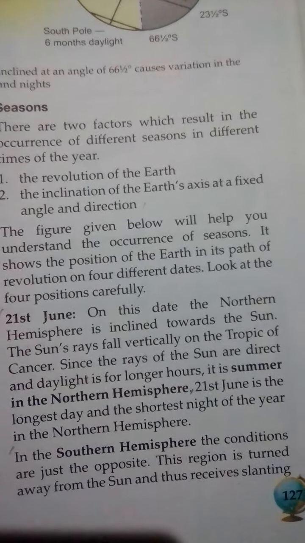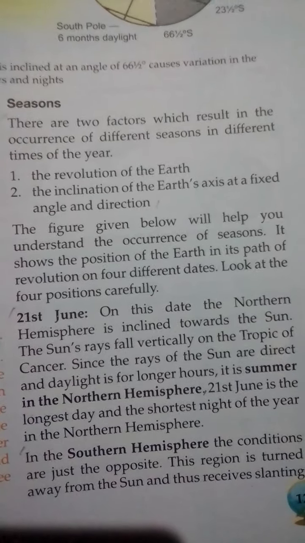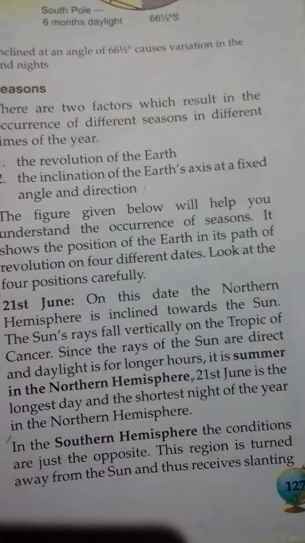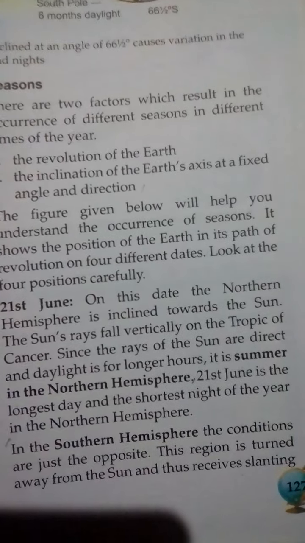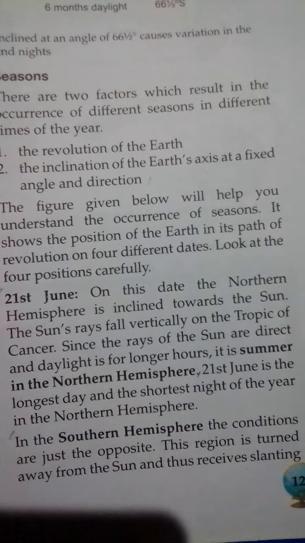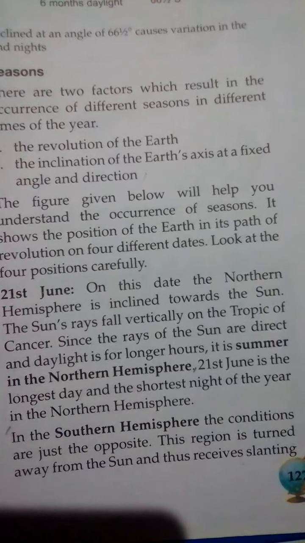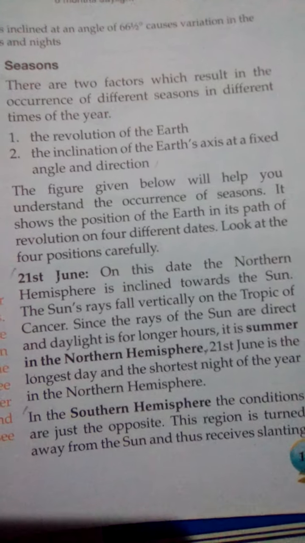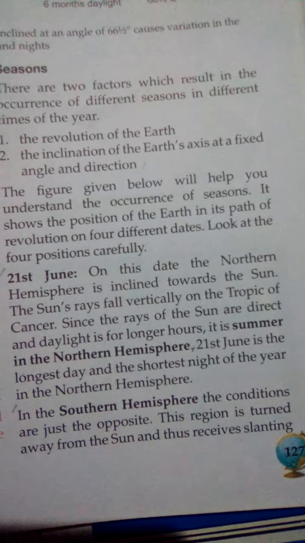21st June. On this date, the northern hemisphere is inclined towards the sun. The sun's rays fall vertically on the Tropic of Cancer. Since the rays of the sun are direct, the days are longer. It is summer in the northern hemisphere. In the southern hemisphere, the condition is just opposite.